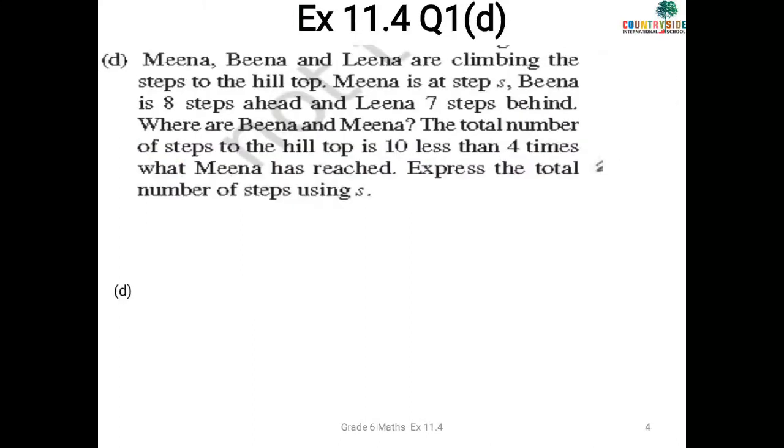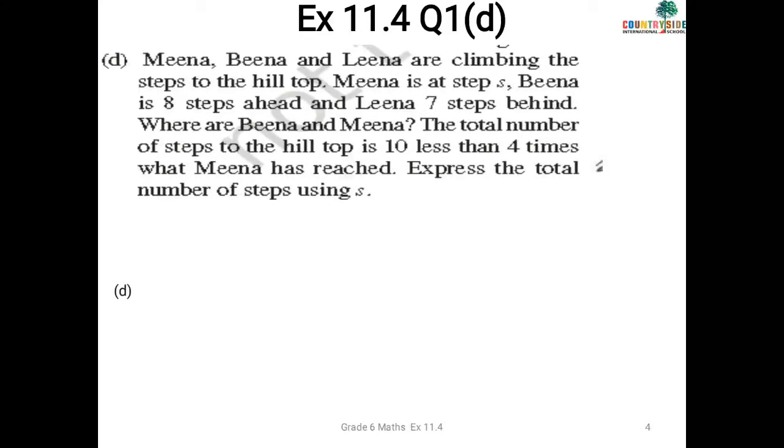Okay, so scholars, now let's solve the D part, and the D part is very interesting. Meena, Beena and Leena are climbing the steps to the hilltop. Meena is at step S, so underline this. Beena is 8 steps ahead, so underline this. Leena is 7 steps behind. The total number of steps to the hilltop is 10 less than 4 times what Meena has reached. Express the total number of steps using S.